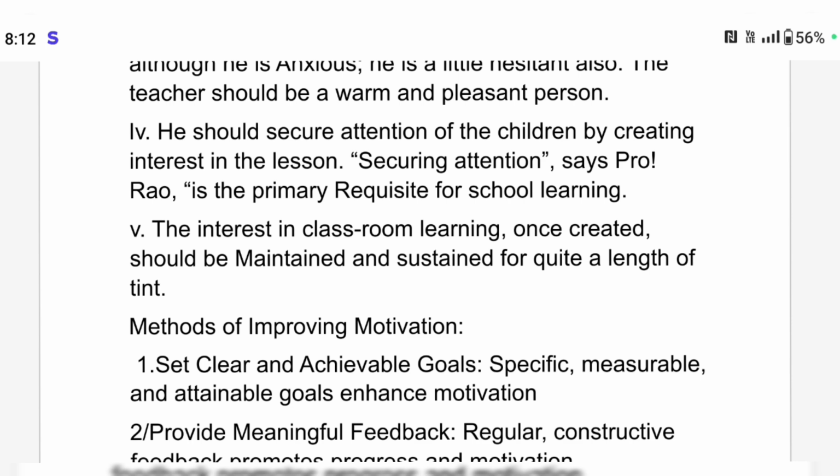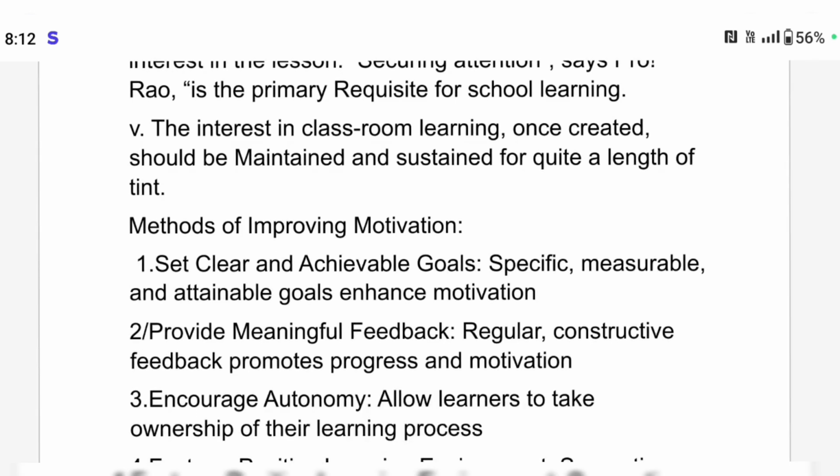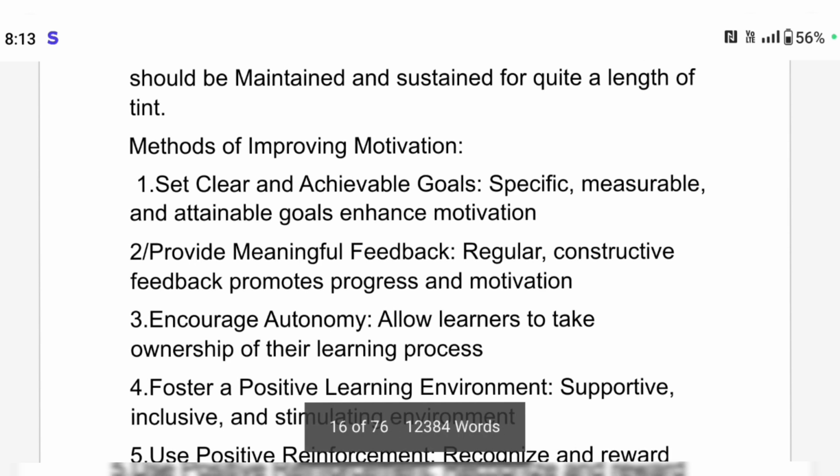Next, the teacher should secure the attention of the children by creating interest in the lesson. Securing attention is the primary requisite of school learning. Then the interest in classroom learning, once created, should be maintained and sustained for quite a length of time.